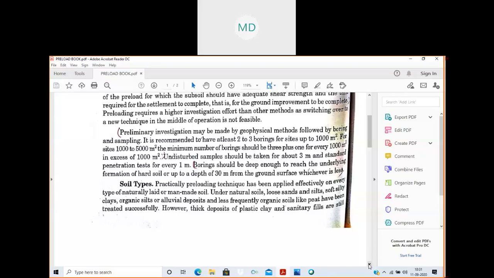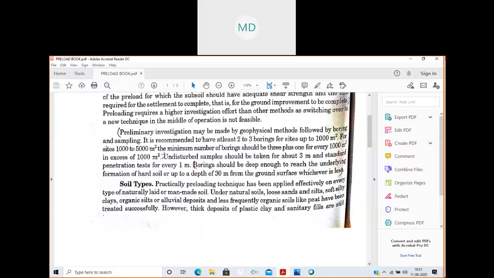Lagoon soil is a type of man-made soil. It's correct. Good. And for others, we can take an example like peat. Also, we can say it is a kind of man-made soil because it is formed from organic deposits which are deposited by human beings only. So whether the soil is natural or man-made, you can apply this preloading.